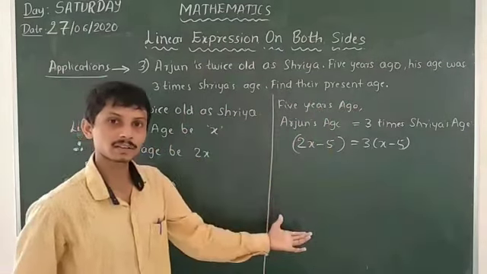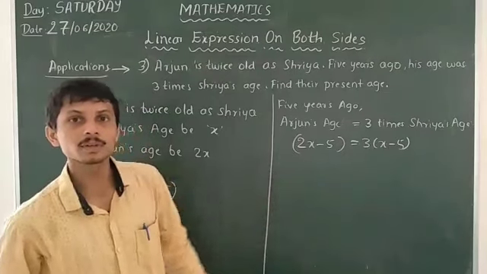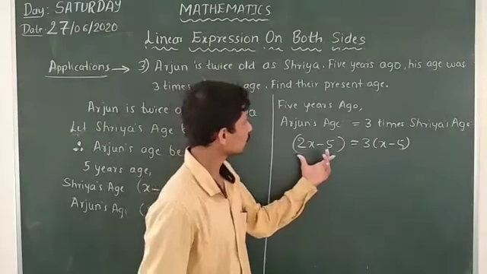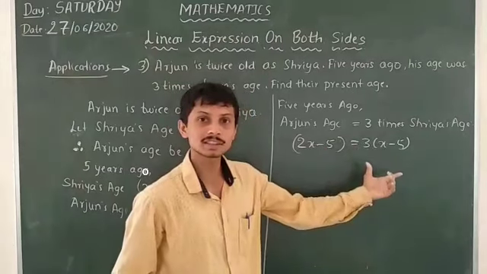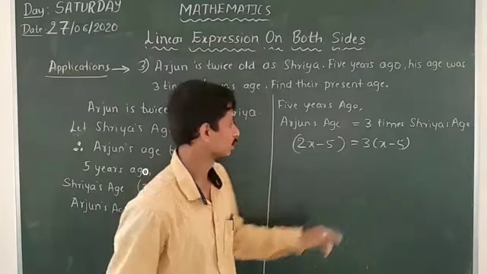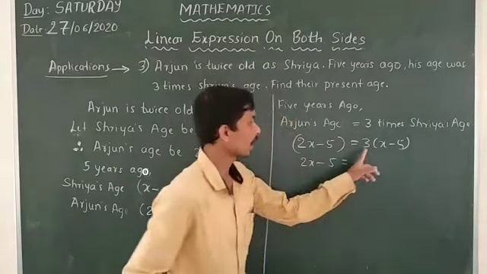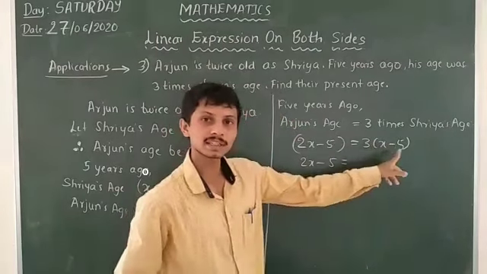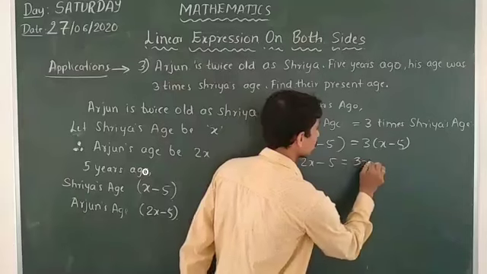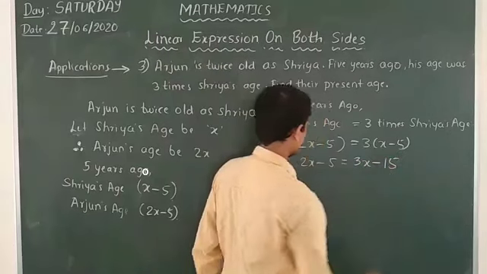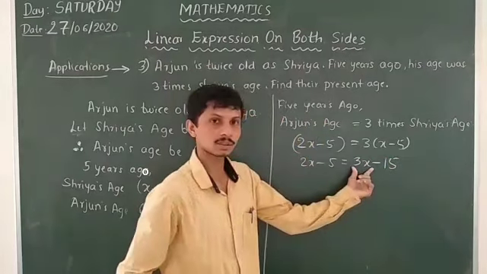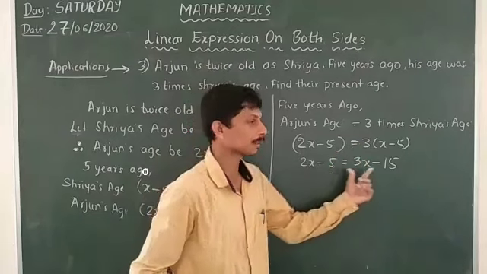So we have to find their present ages, that means the value of x and the value of 2x. To find x, we have to solve this linear equation on both sides. 2x minus 5 is equal to 3 times x minus 5, that means 3x minus 15. I will transpose 3x to the LHS and minus 5 to the RHS.